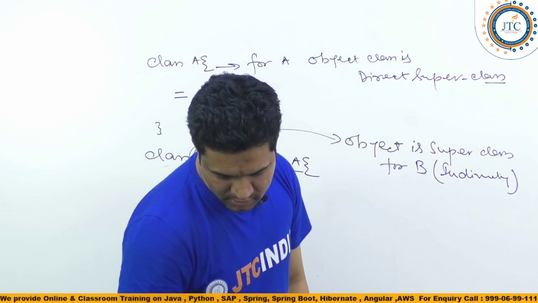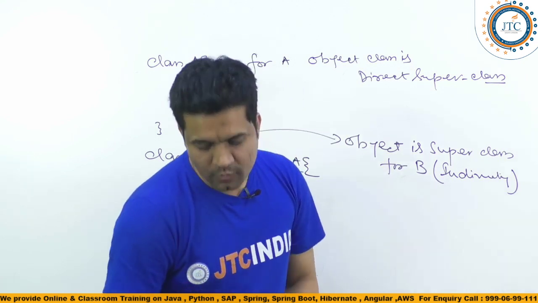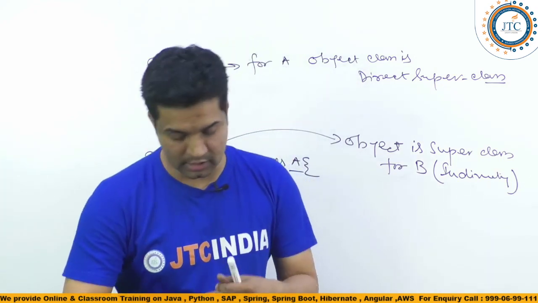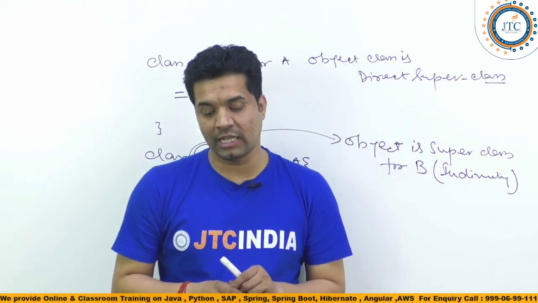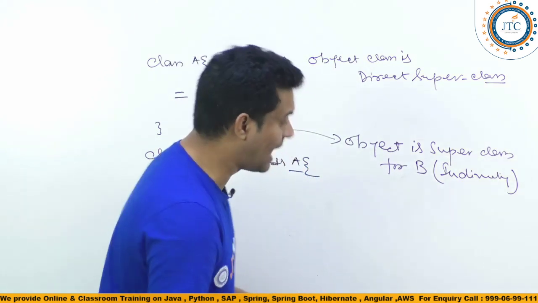Now, the next question is about two important methods. What are these two important methods? The toString method and the hashCode method. I'll write it.